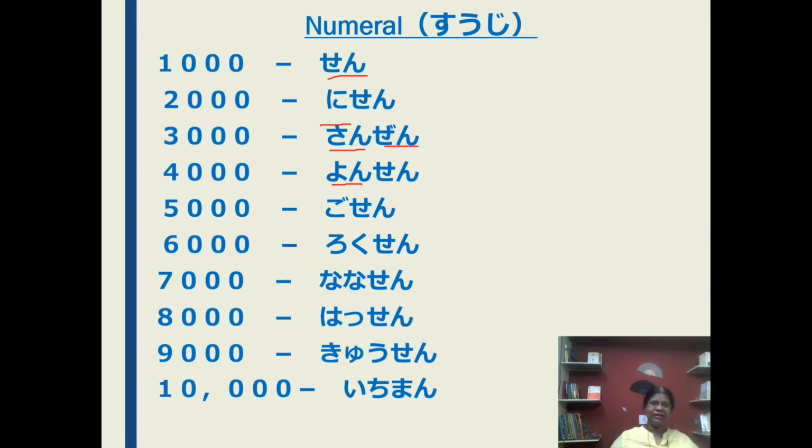Say once again: sen, nisen, sansen, yonsen, gosen, rokusen, nanasen, hassen, kyusen, ichiman. When 10,000 comes, it will be ichiman.